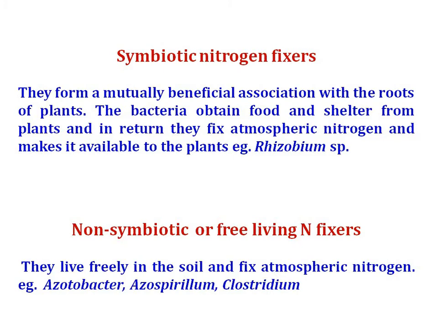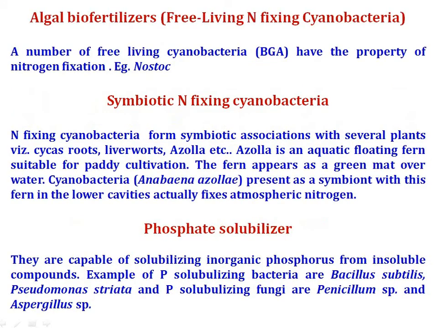Second one is non-symbiotic or free-living nitrogen fixer. So non-symbiotic or free-living nitrogen fixers live freely in the soil and fix atmospheric nitrogen. One of the best examples is Azotobacter, Azospirillum, Clostridium. So these free-living nitrogen fixing bacteria live freely in the soil and fix atmospheric nitrogen and make it available to the plant. Next one is algal biofertilizer.